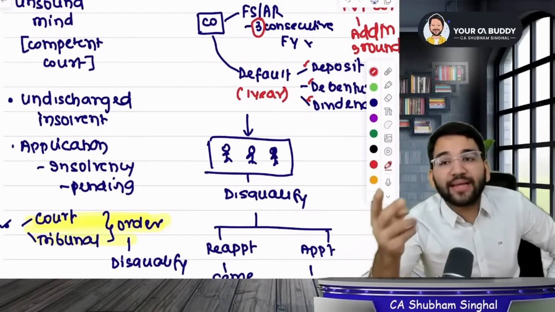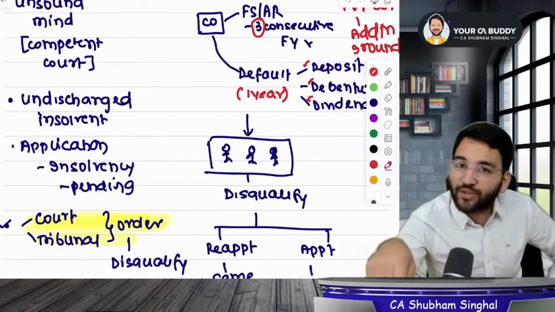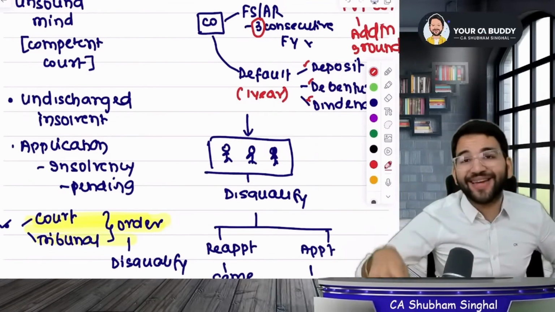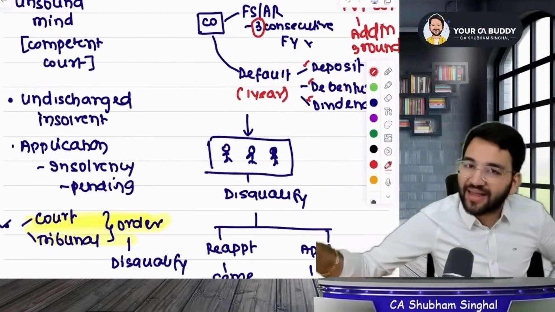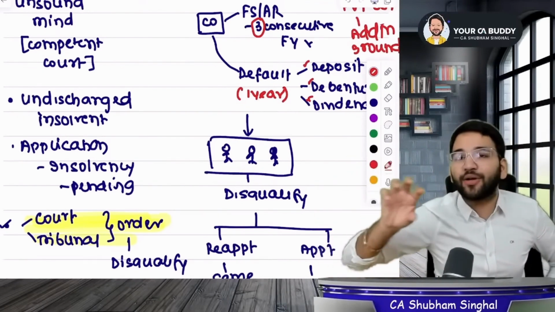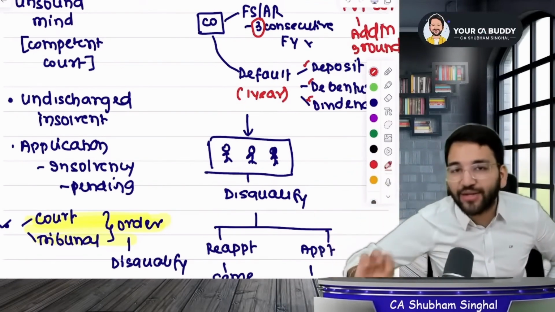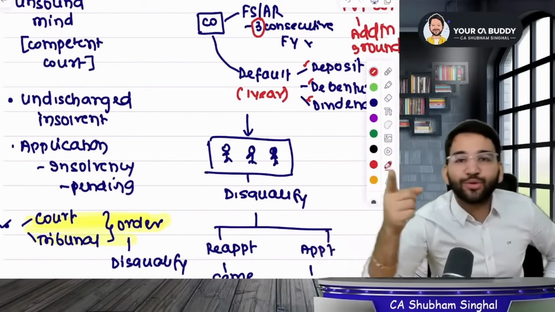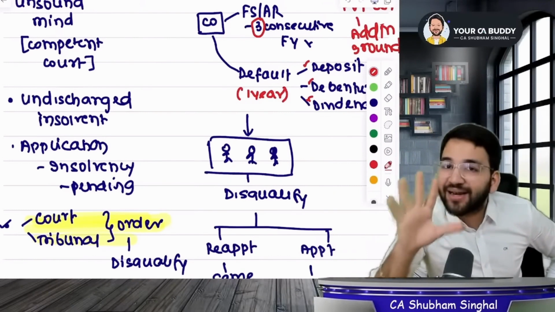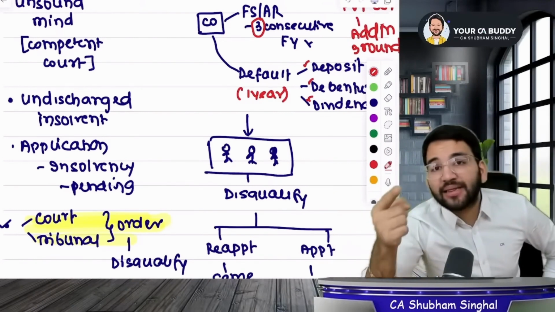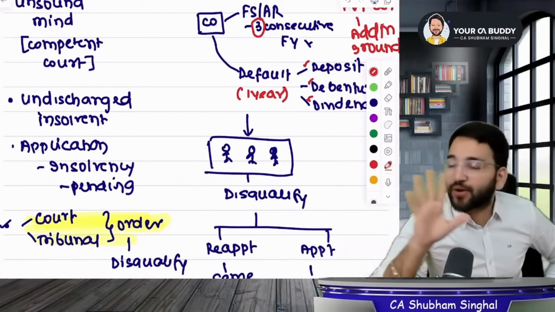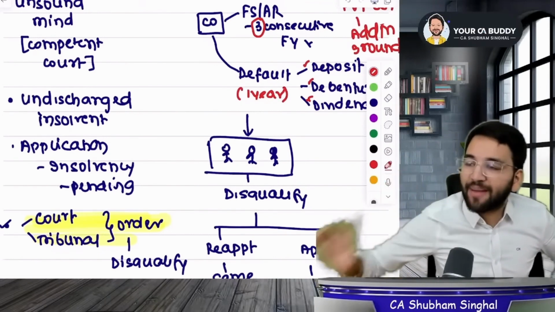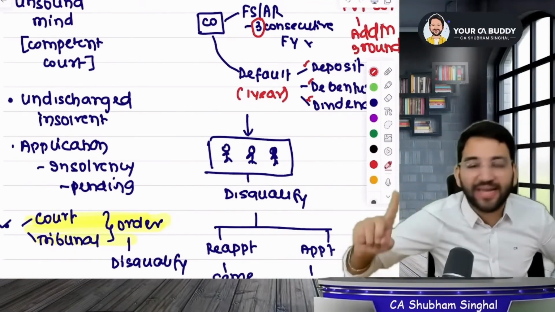164.2 says that where the company is at fault, the directors are disqualified because the company's fault is the director's own doing. If the company didn't file financial statements or annual returns for 3 consecutive years, or has defaulted on debentures, deposits and dividends for more than a year, or let's say it has defaulted on the interest on them, all right students, then all the directors will be disqualified for 5 years. Even if you amend your mistake immediately, you will still be disqualified for 5 years without exceptions. But if it's a new director, he should be given a buffer of 6 months. He's not disqualified for 6 months.